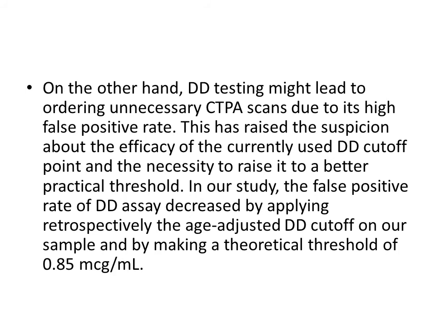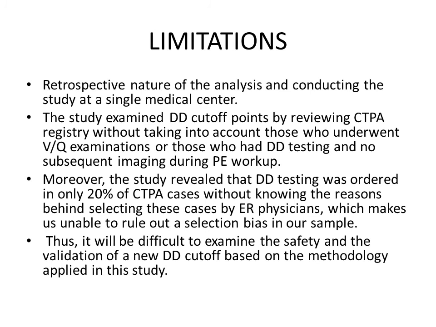In the present study, the false positive rate of DD decreased by applying retrospectively the age-adjusted DD cutoff on the sample and by making the threshold 0.85 mcg per ml.